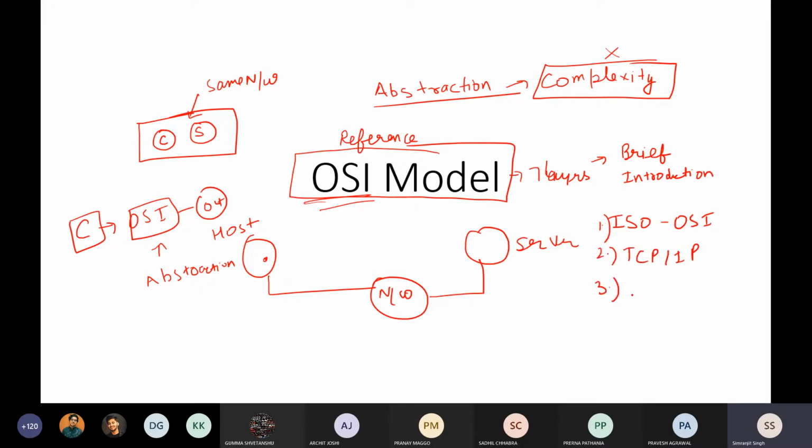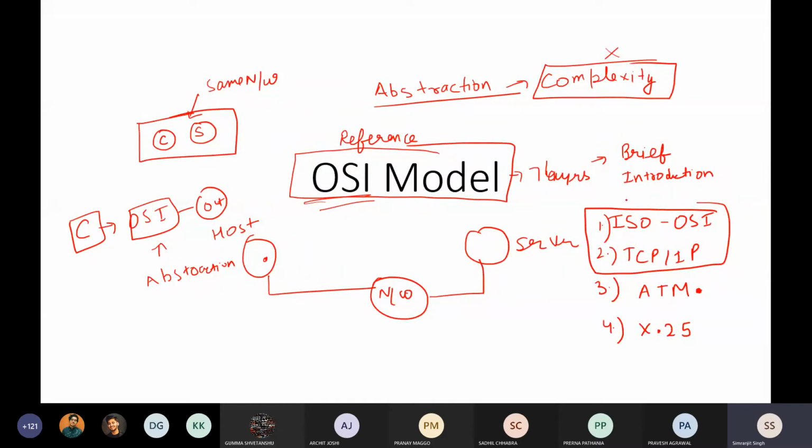And the third one is ATM, asynchronous. I don't remember the full form, I'll tell you about this one. This is totally different from these two models, and there is another very different model, that is X.25. Okay, so mostly we follow these two layered architectures. All the computer networks are based on these two model architectures.